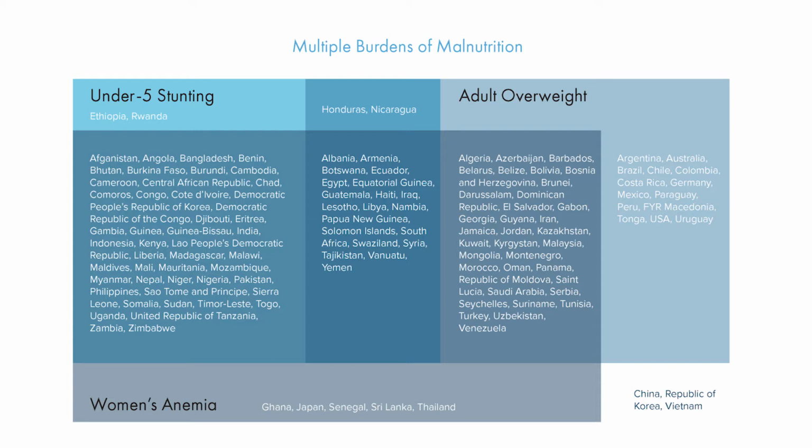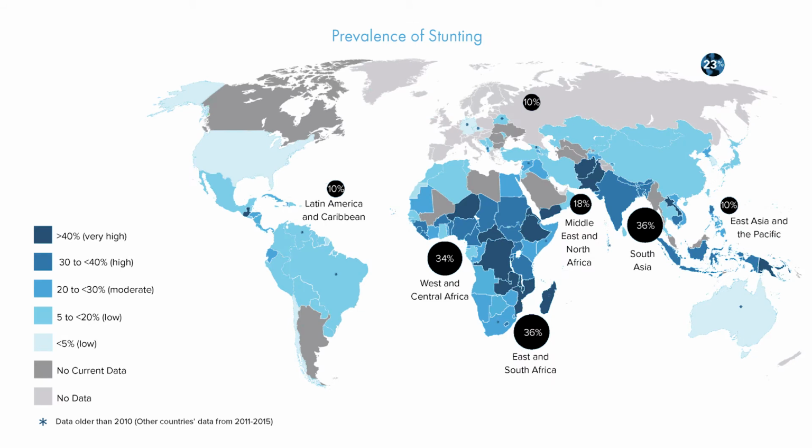This becomes very complicated to address in that the causes of these different burdens are multifaceted and involve not only the food system, but the health system, education system, and poverty reduction strategies. So some of these countries are really reeling from big burdens that are economically costly and have huge costs to society.